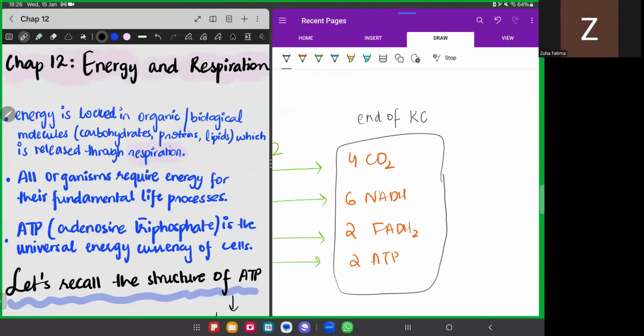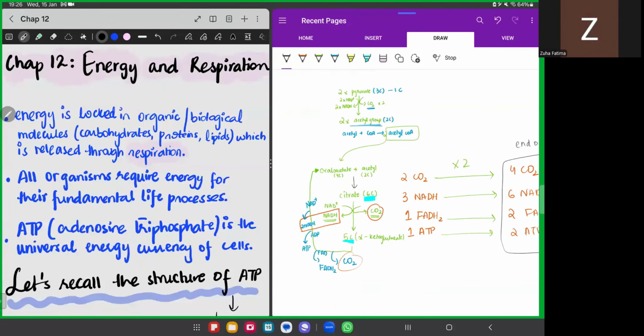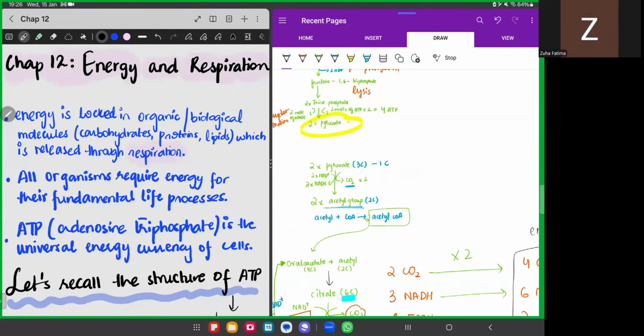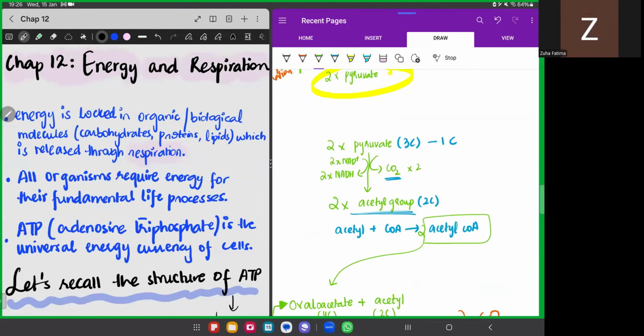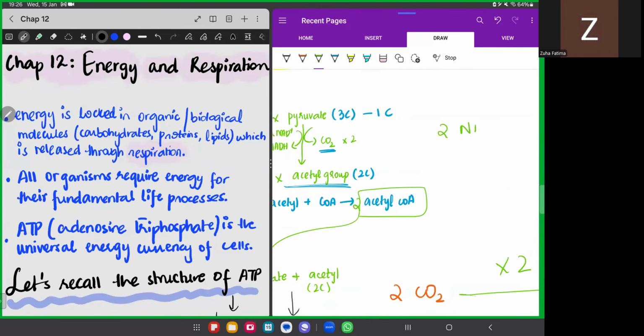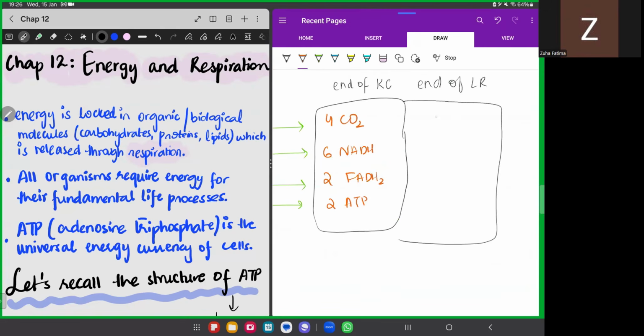And if we see what was produced at the end of the link reaction, the acetyl was present, but that acetyl entered the Krebs cycle. Apart from the acetyl CoA of the link reaction, what was the net yield? We had 2 NADH and we had 2 moles of carbon dioxide. I'm writing the moles of NADH over here. 2 NADH.